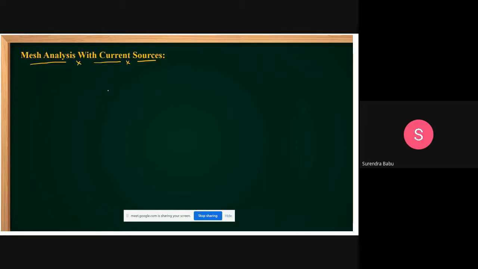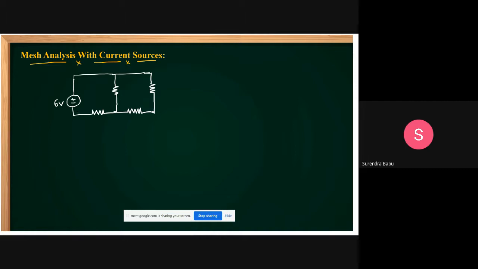Just an idea given. Yes, friends. Now see mesh analysis with current sources. If the current sources are present, how to apply the mesh analysis? Yes, friends, please concentrate. Here I am giving, let this be the voltage source, plus minus, a 6 volts voltage source, and this I am giving, it's a 4 ohm resistor. One more resistor I am connecting here. And this is a 2 ohm resistor, it is also a 2 ohm resistor, and it is a 4 ohm resistor.